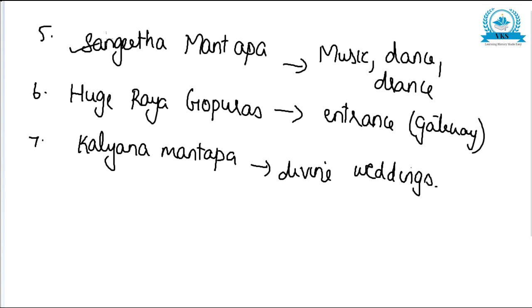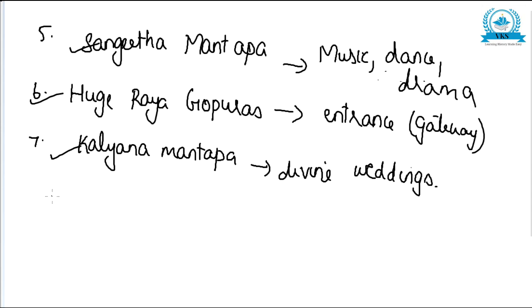Sangeeta Mantapa for the performance of music, dance and drama, and huge Raya Gopuras in the entrance or the gateway, and Kalyana Mantapa for the divine wedding. So these were the seven main features of temples made in Vijayanagara style.